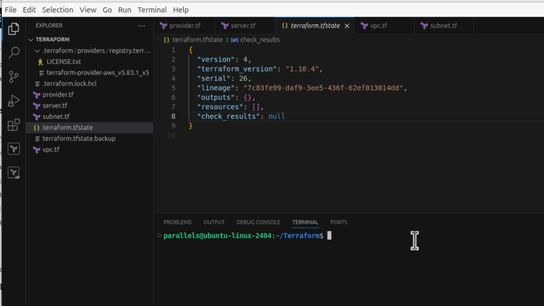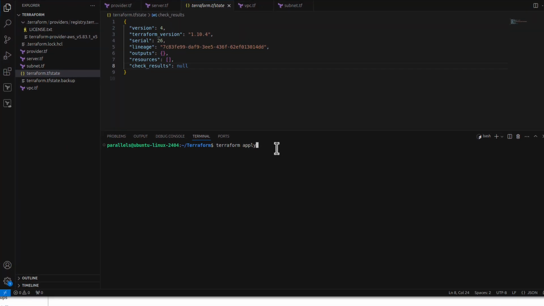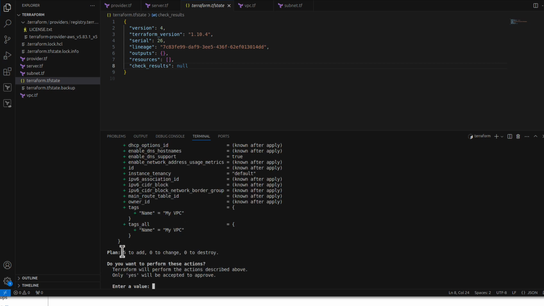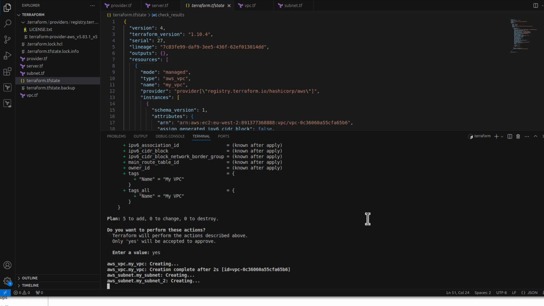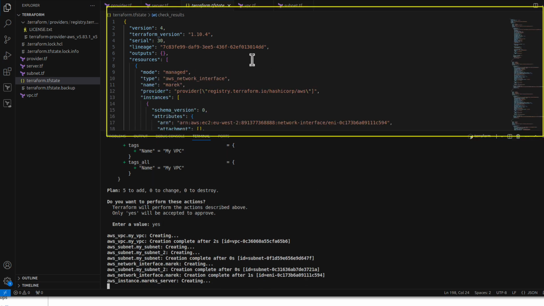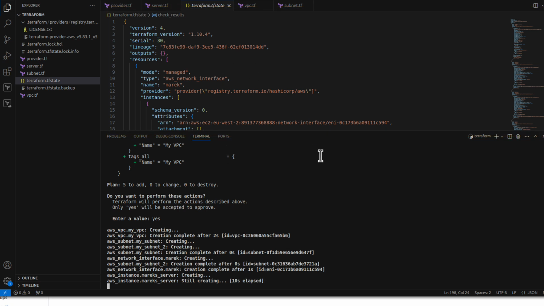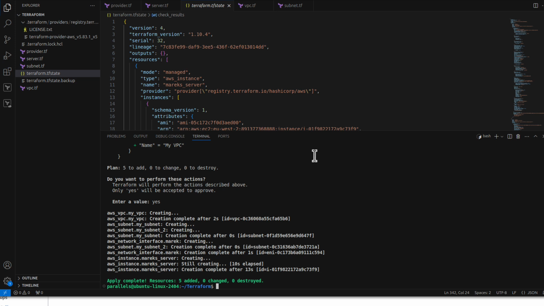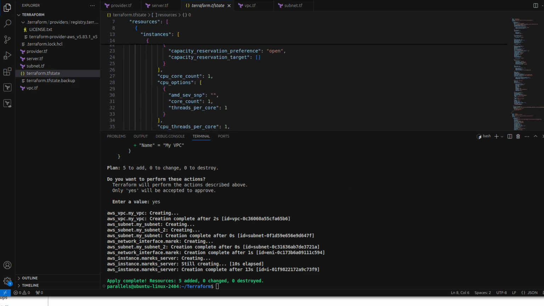So I just run Terraform apply, and we will see how this tfstate file changes. So I just press enter, and it says 5 to add, because we will add VPC, subnets, and the network interface plus our instance. So I say yes, that sounds about right. So click enter, and this infrastructure is being created. You can see the differences already. Something is being written to this file. And now the process is completed, so let's have a look what's in that tfstate file. As we can see, it's much longer now.